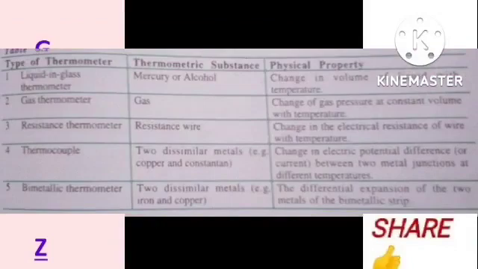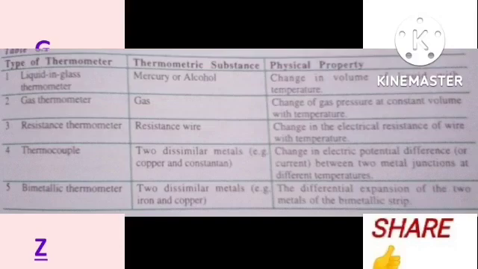There are different apparatus and devices used for measuring temperature. Our sense of touch can also give us a general impression, but for us to have a reliable and accurate measure of temperature, we need thermometers. So thermometers are instruments used for measuring temperature. Number one of them is the liquid in glass thermometer. Its thermometric substance is mercury or alcohol.